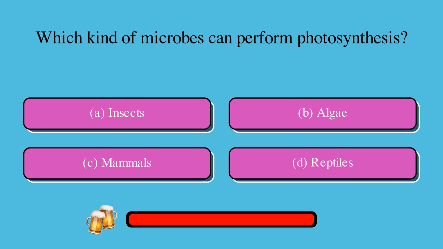Which kind of microbes can perform photosynthesis? Is it A. insects, B. algae, C. mammals, or D. reptiles? The correct answer is B. algae.